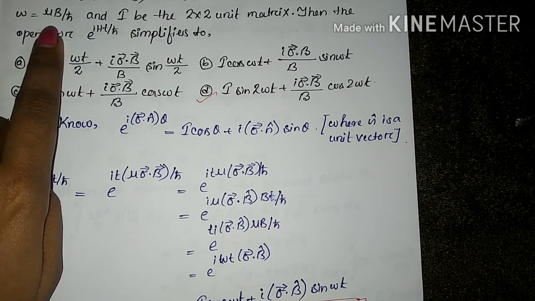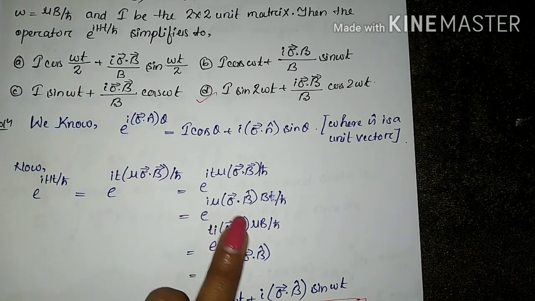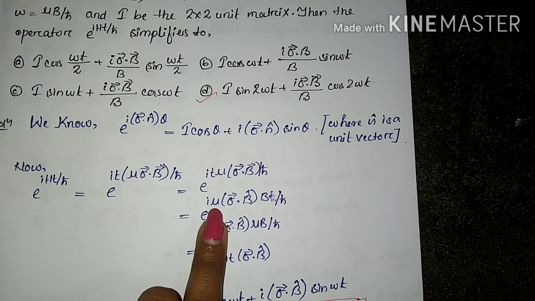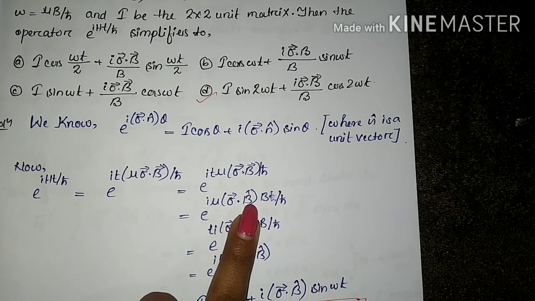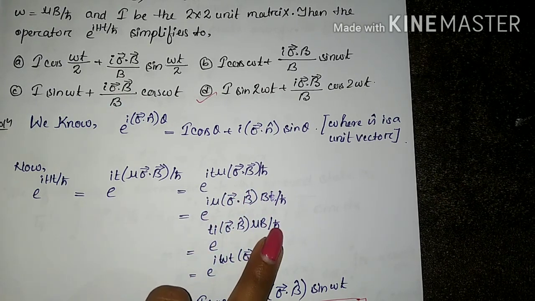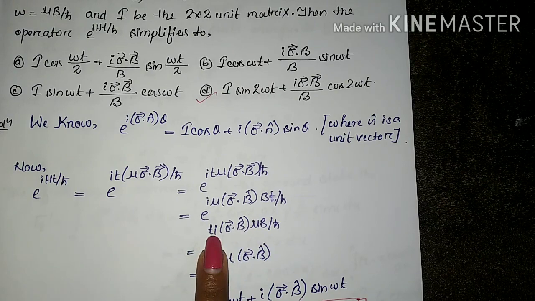So instead of mu B by h cut, we will substitute what? Omega. So we have written i mu B t by h cut outside and sigma dot B cap inside. So the bracket term is okay. Now we will see mu B by h cut, this term it is as it is.